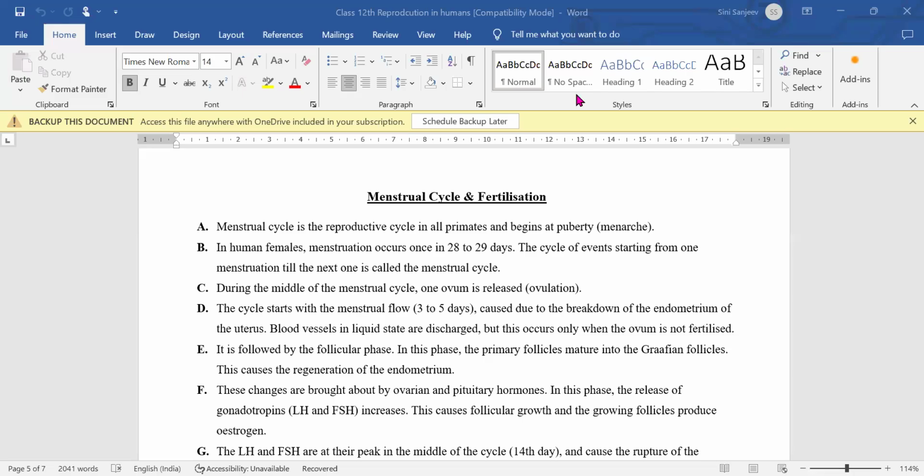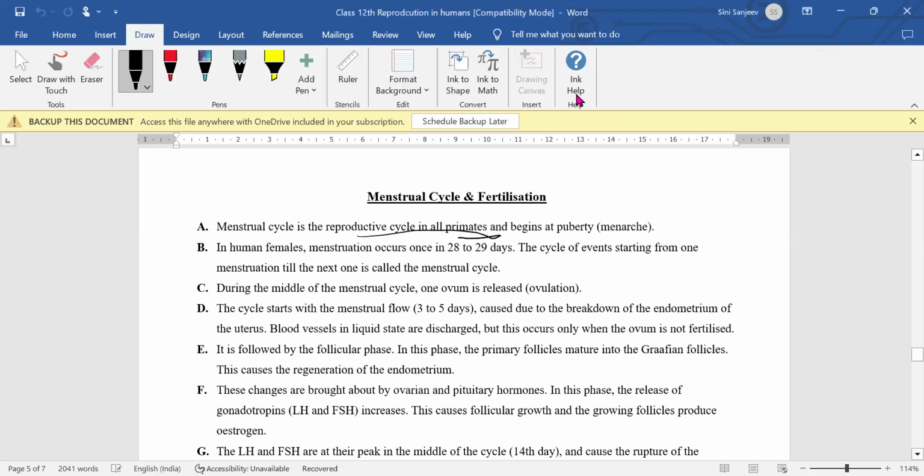Okay. So the next point is the menstrual cycle and fertilization. Now, what is this menstrual cycle? What are the events? And how is fertilization related to the menstrual cycle? First of all, let's understand what the menstrual cycle is. It is nothing but the reproductive cycle in the primates.